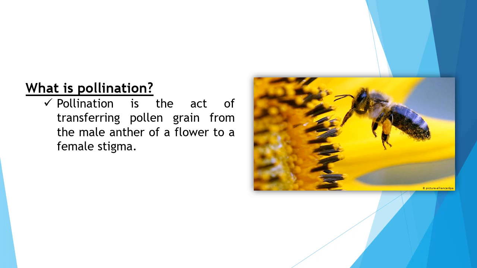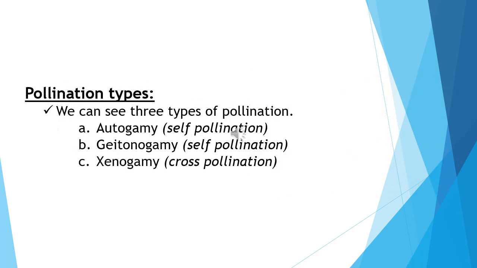The goal of every living organism, including plants, is to create offspring for the next generation. One of the ways that plants can produce offspring is by making seeds. Seeds contain the genetic information to produce a new plant. Depending on the source of pollen, pollination can be divided into three types: autogamy, geitonogamy, and xenogamy.